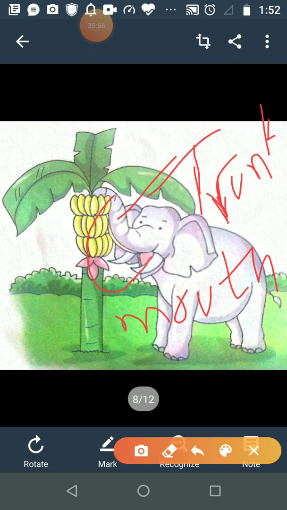In the same manner, if the elephant wants to drink water, with the trunk he sucks the water inside the trunk, and he brings the trunk near to his mouth, and he drinks water.